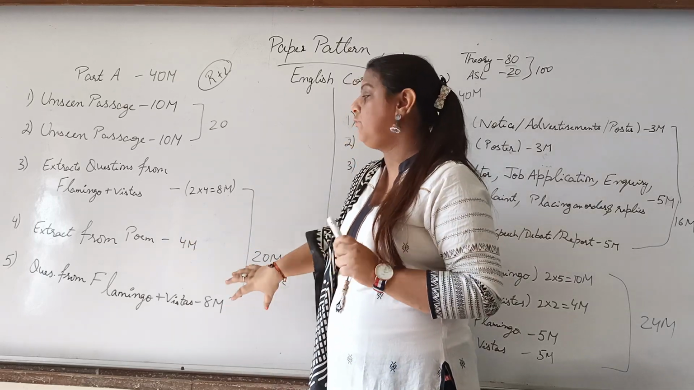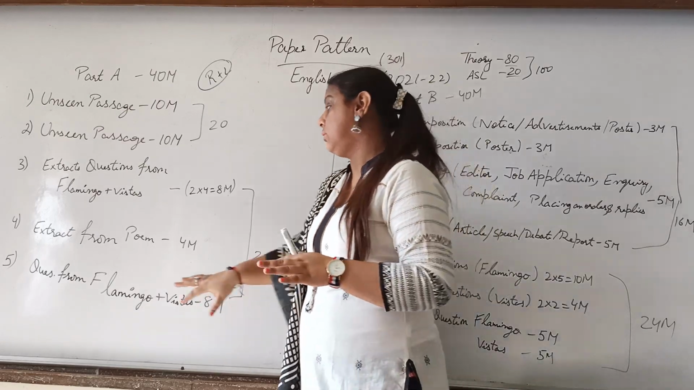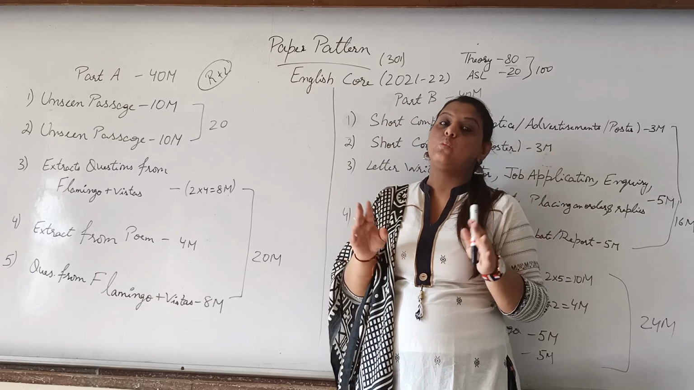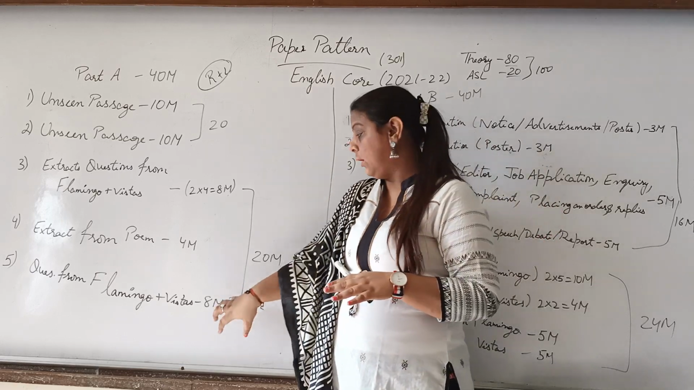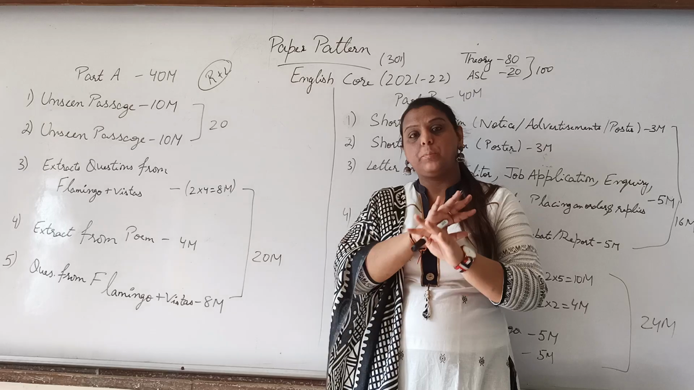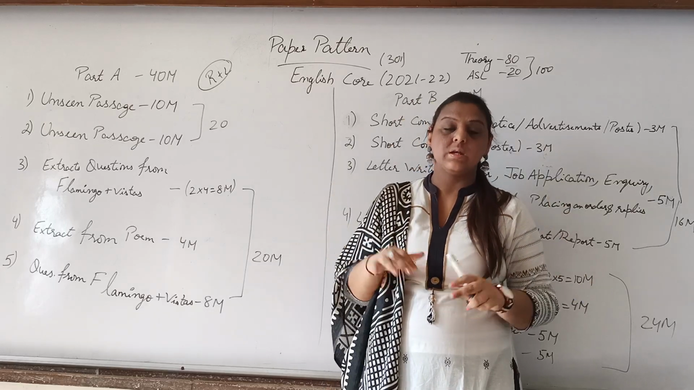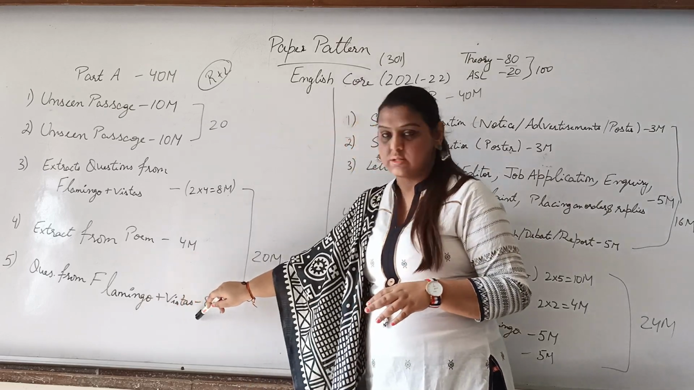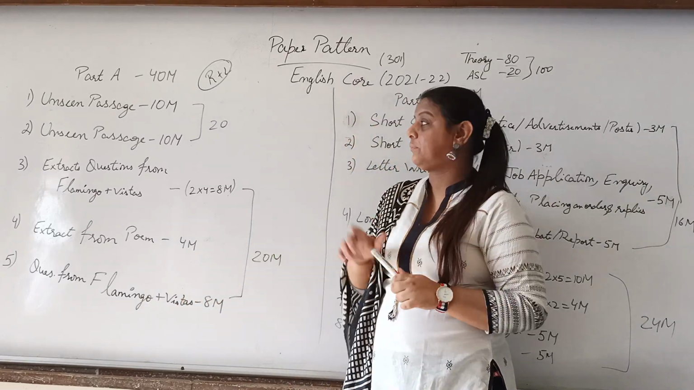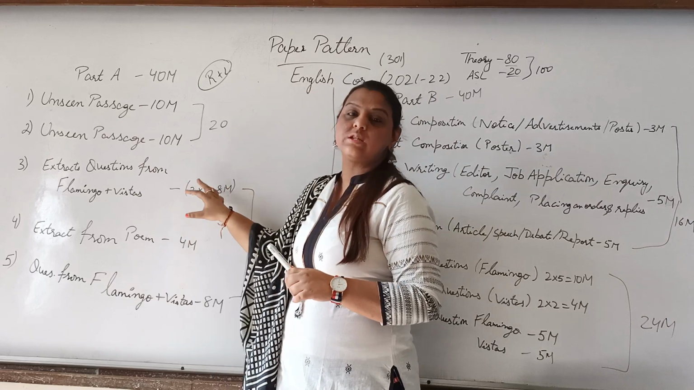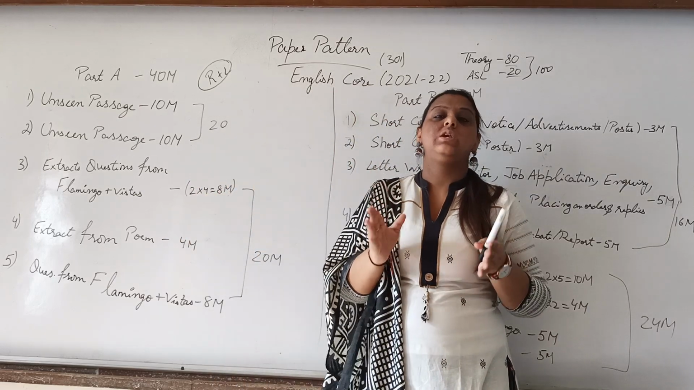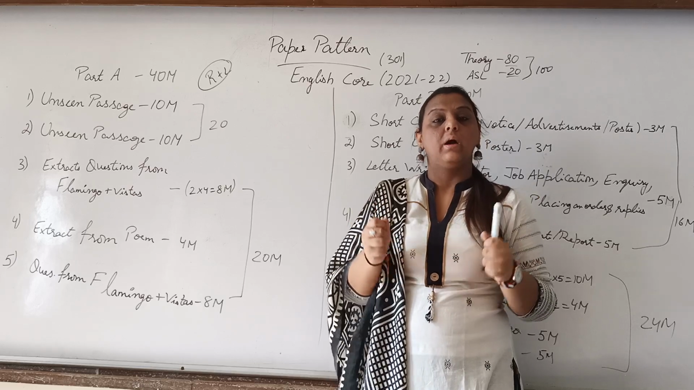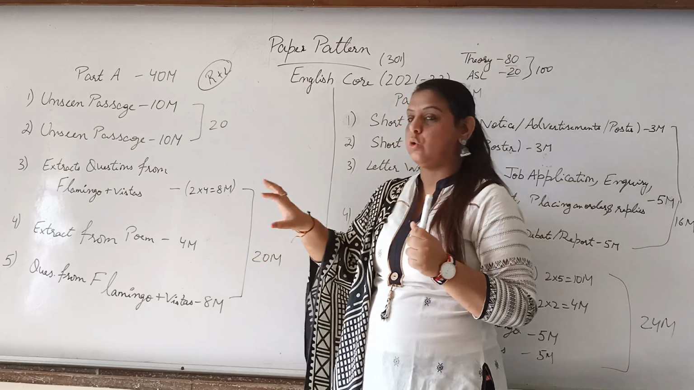Now comes the fifth question for part A. These would be questions from both the books, Flamingo and Vistas. Here, this would be of 8 marks. There would be no extract; they would be statements that you need to answer. So it would be a combination of Flamingo and Vistas, of 8 marks. And remember, all of this would be MCQs for you. Multiple choice questions, meaning you need to pick the best option out of these.